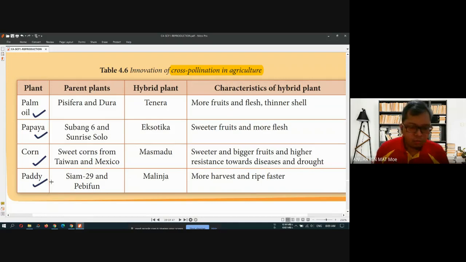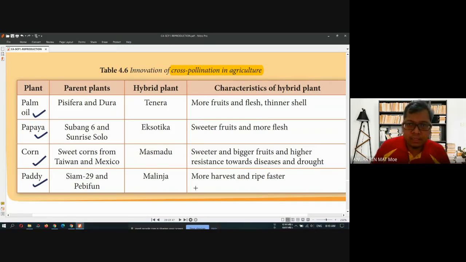There is always a government agency that do the research in how to create more healthier, good plant for us to consume.